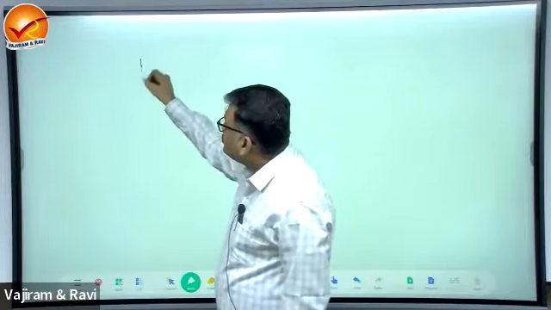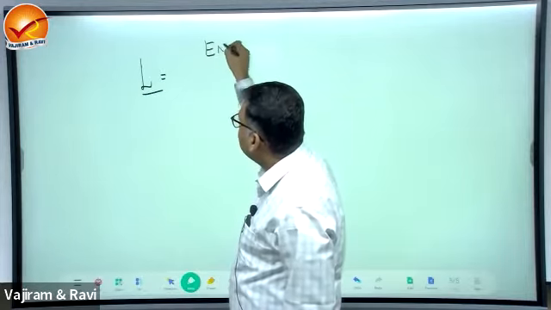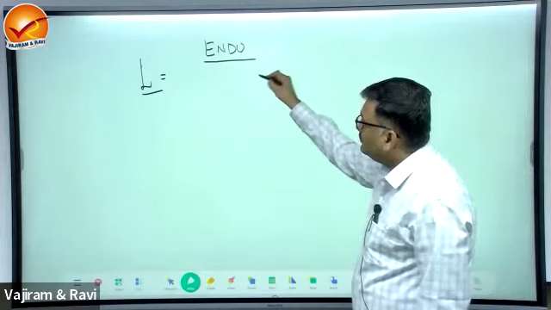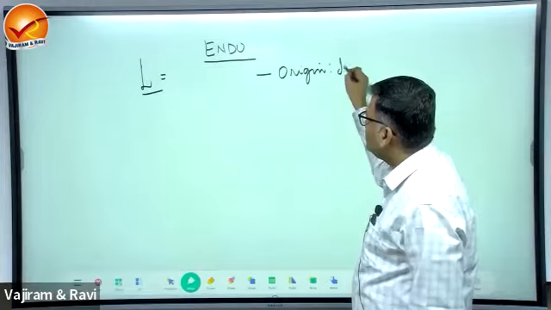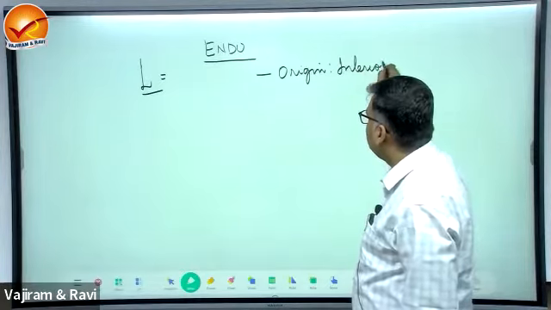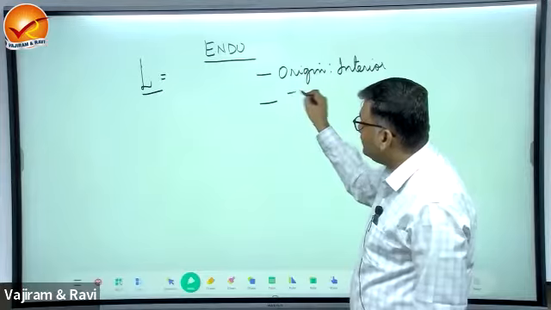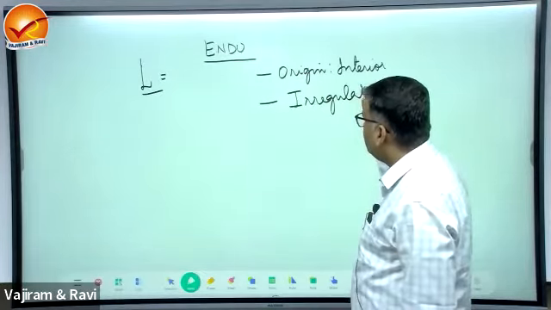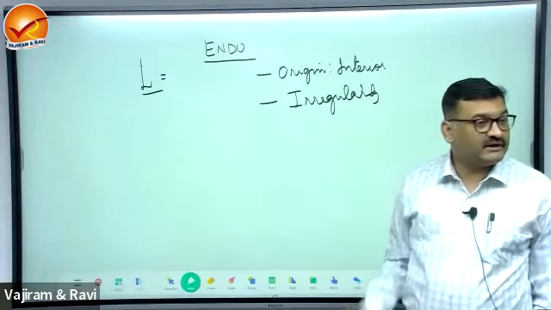Now, landforms are influenced by two forces. Endo: the origin of the endogenetic force is the interior of the earth. What can the endogenetic force do? It will create some irregularity and unevenness on the surface.